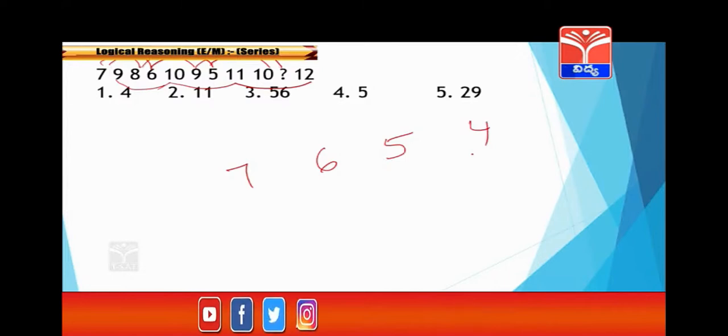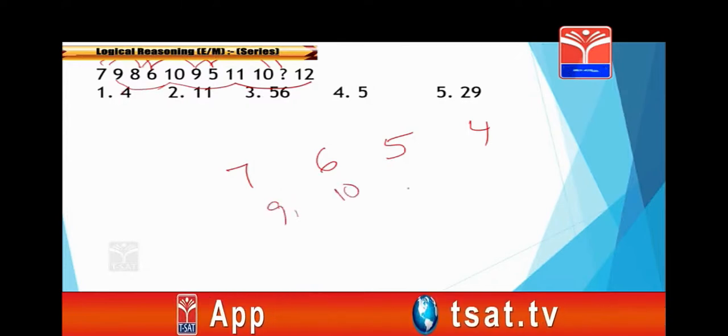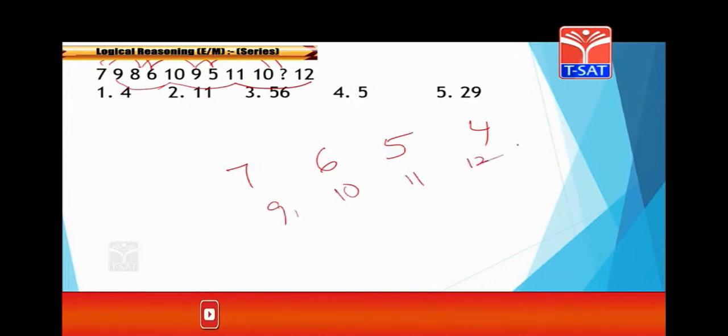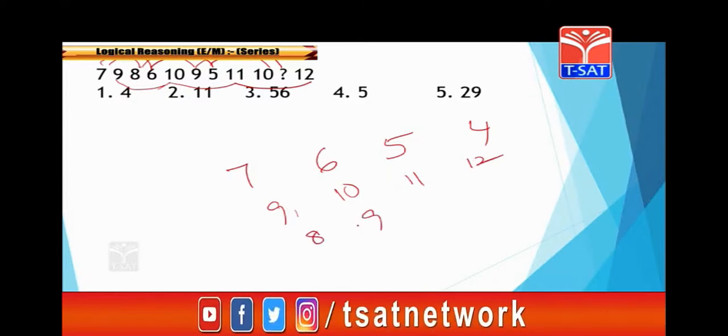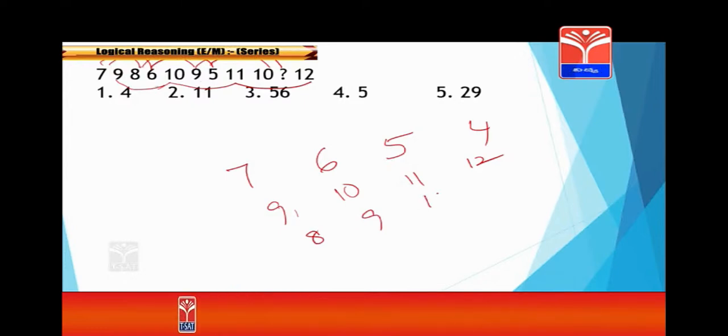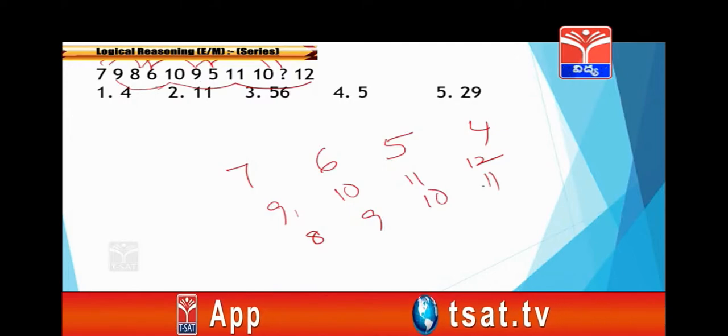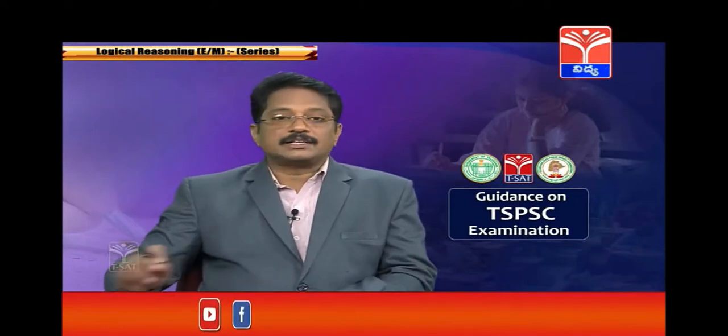The second one is 9, 10, 11, and 12 will come. Next here, 8, 9, 8, 9. Correct? Next 10. This is a combination of answers. So 2 is the correct answer. Clear? Like you can get the answer.